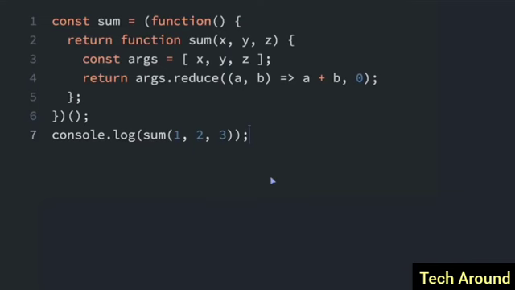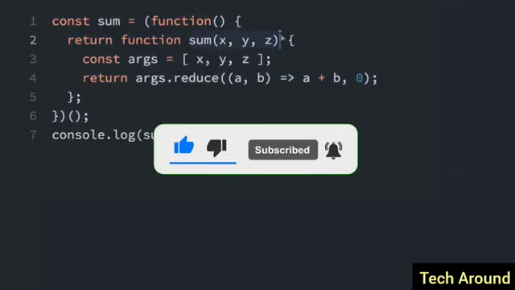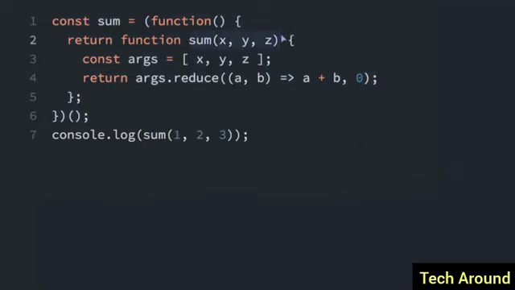The REST operator allows you to create a function that takes a variable number of arguments. The REST operator is 3 dots. So we have this function here, and it's taking 3 arguments, x, y, and z, and it's summing them. So at first, it's converting these x, y, z into an array called args, and then it's reducing them. So it's summing them all up here, and then returning the result. So right now, if we just run this, it's going to log 6, because 1 plus 2 plus 3 is 6. But we can change this to use the REST operator.